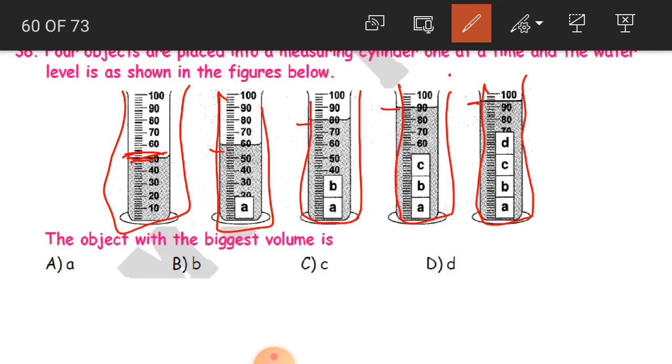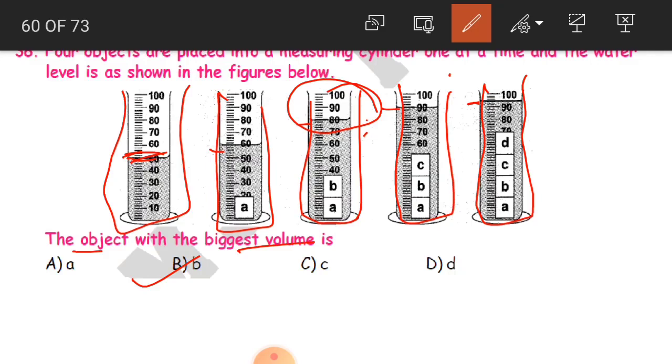And by this, the object with the biggest volume is, what is that? Yes, that is B. Why? Because when you dropped B, the water level went to 80. For A, it was something around 60. When you dropped B, it went from 60 to 80, that is an increase of 20.